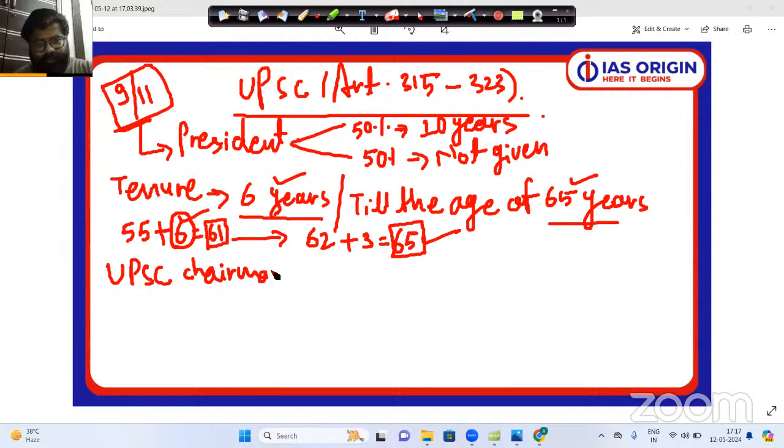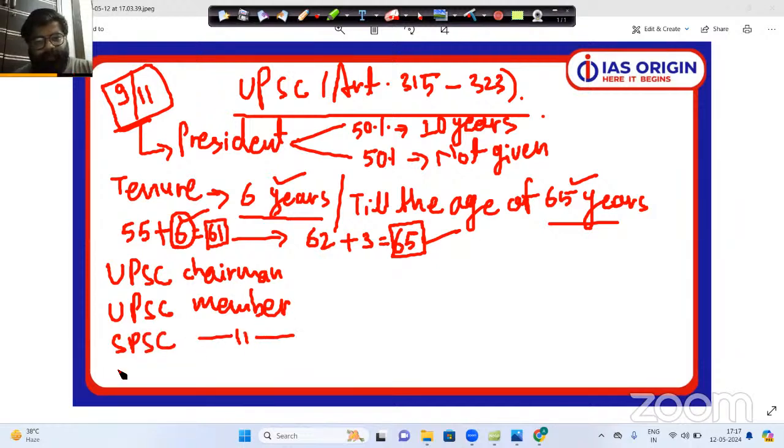This is the first scenario here. Second one, let's say you get retired from the post of UPSC member. Let's say the third situation, you get retired from the post of state PSC member. And the fourth situation is you get retired from the post of state PSC chairman. Now, there is one more difference here.